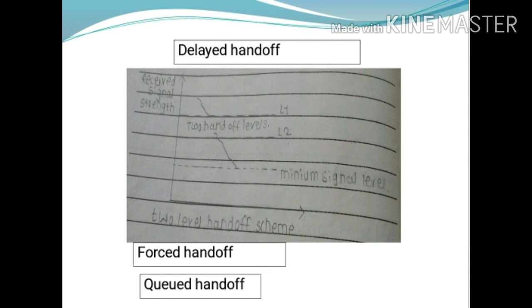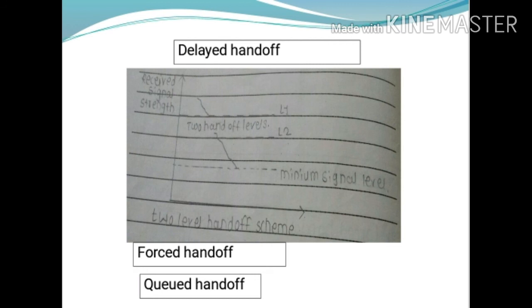This figure shows a graph of signal strength with two different handoff levels. When the signal level drops below L1, then the mobile station initiates a handoff request. Means the signal strength has dropped to L1, then the handoff request is initiated. If the base station is busy, then the mobile station will repeat this handoff request every 5 seconds.